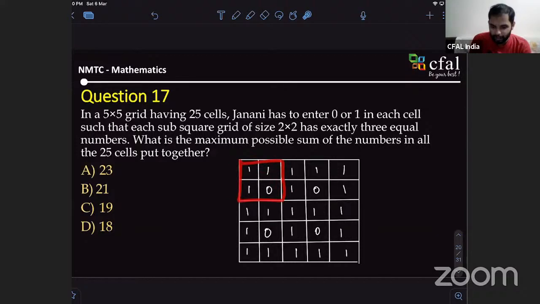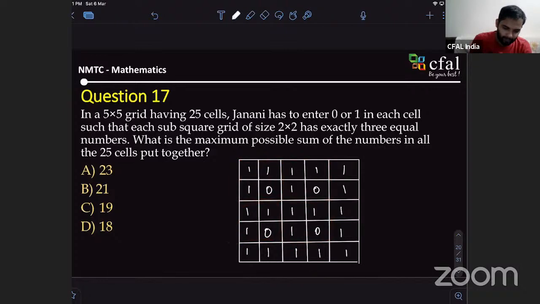These two are independent. Did I draw just four sub-squares which are independent? So, can you tell me there should be at least 4 zeros? Does our figure contain only 4 zeros? Is your doubt clear?